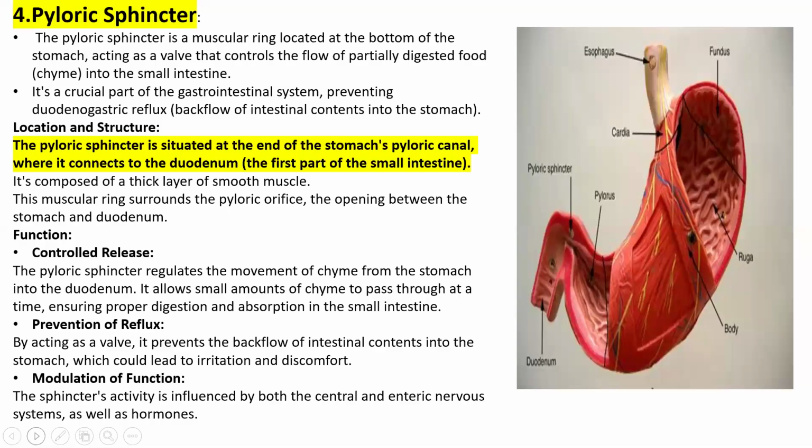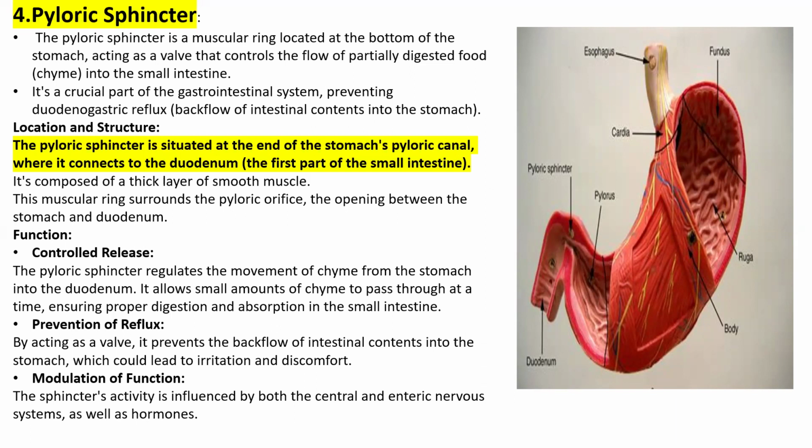Next is the pyloric sphincter. Look at the image. It is located at the bottom of the stomach. We have learned about the anal sphincters and the esophageal sphincters, and now we are learning about the pyloric sphincter. Between the stomach and the small intestine, food again passes from one part of the digestive tract to another. There is also a sphincter muscle to prevent backflow, and the name of that sphincter muscle is the pyloric sphincter.